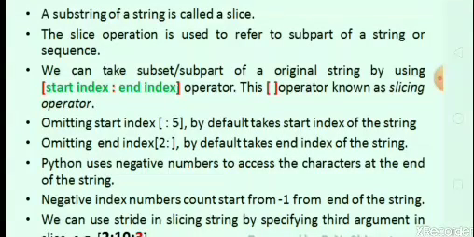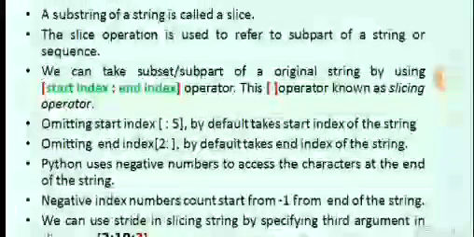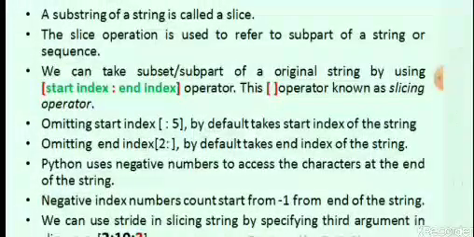When we do not pass the starting index, by default it is calculated from the 0th position. Omitting the end index after the colon, by default takes the end index of the string. Python uses negative numbers to access characters at the end of the string. Negative index numbers count starting from -1 from the end of the string.